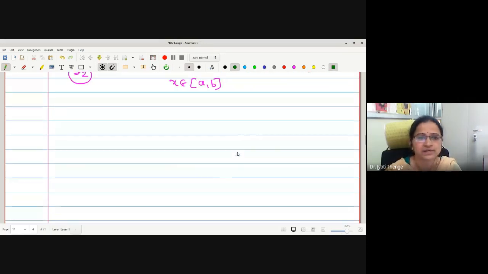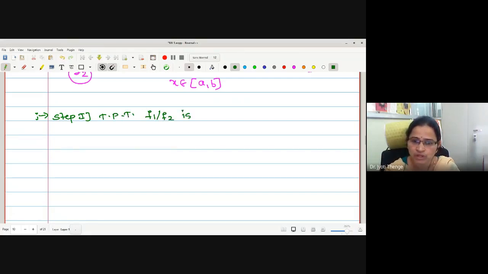Okay, let us go for step number 1, to prove that f1 by f2 is bounded. What is given to us? Both the functions f1 and f2 are bounded.